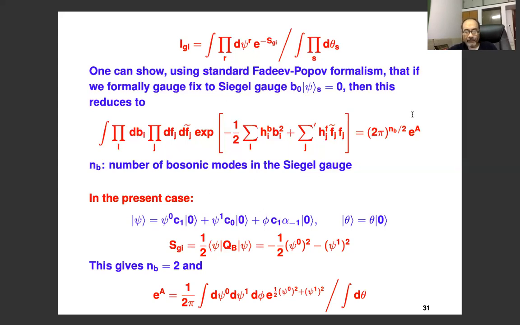So the idea now is that we equate this with this. NB in the present case is just 2, right? These are the only two, psi 0 and phi are the two Siegel gauge modes that are left over. So NB is 2, so e to the a is just 1 over 2 pi times this integral. And now the idea is that this integral we'll argue is perfectly well defined, and we'll evaluate this and see what we get.